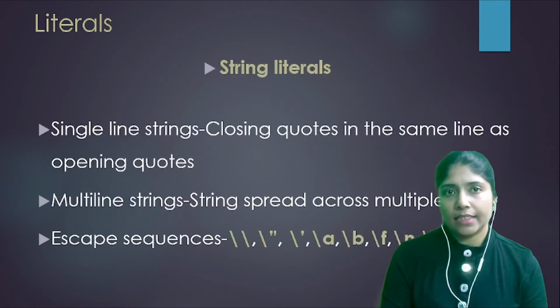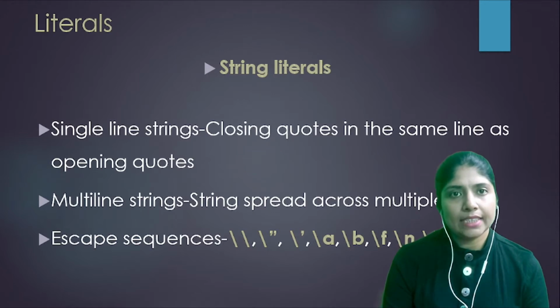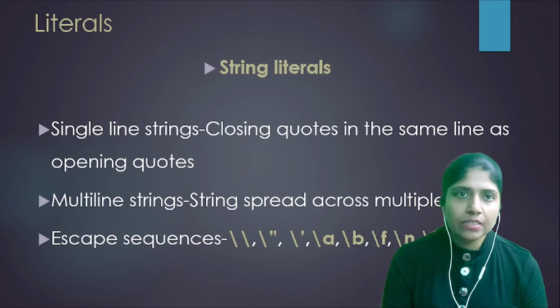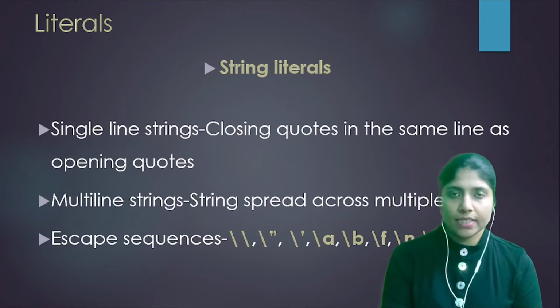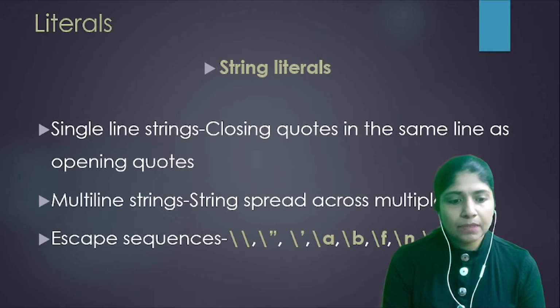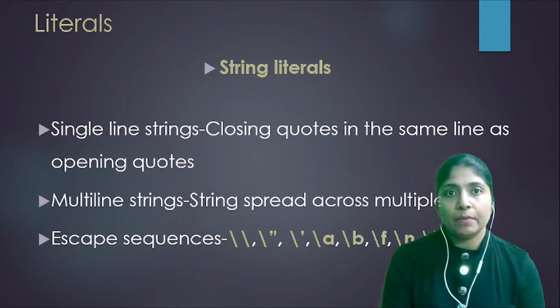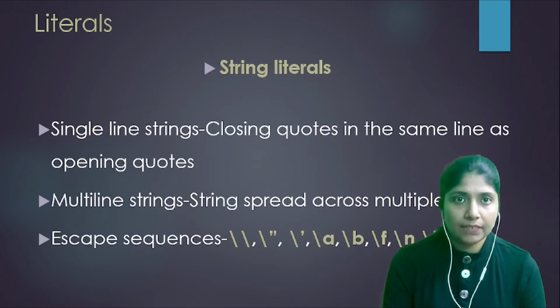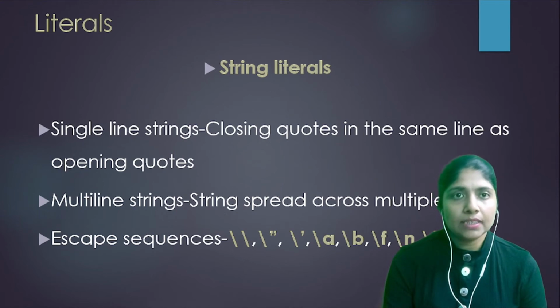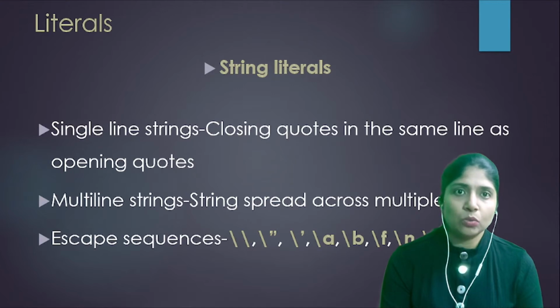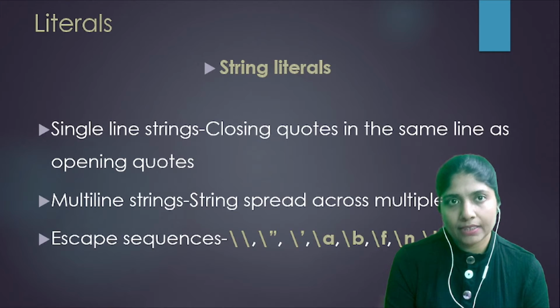Moving on to next category of literals, string literals. String literals are classified as single line strings, multi-line strings, and escape sequences. Single line strings mean the closing quotes of the string must be in the same line. That can be a double inverted comma or single inverted comma. Both are same. Multi-line strings mean you can use triple inverted comma or triple single inverted comma to create strings that can span multiple lines.